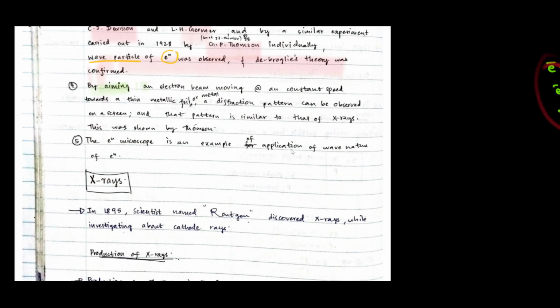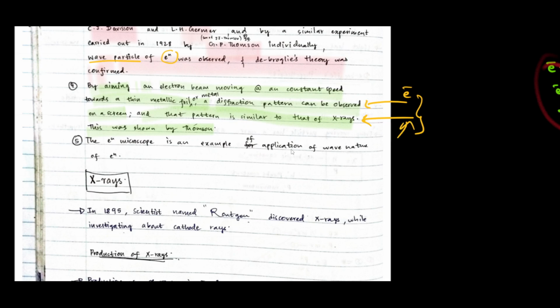In the experiment, by aiming an electron beam moving at a constant speed towards a thin metallic foil, a diffraction pattern can be observed on a screen. And that pattern is similar to that of X-rays. This was shown by Thomson. We know that X-rays are waves, and electrons are matter. Both of them show the same pattern. That means the electron has behaved like a wave.